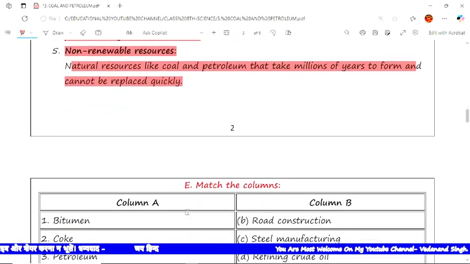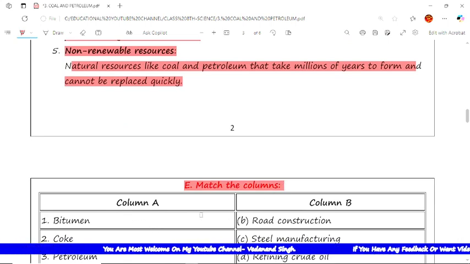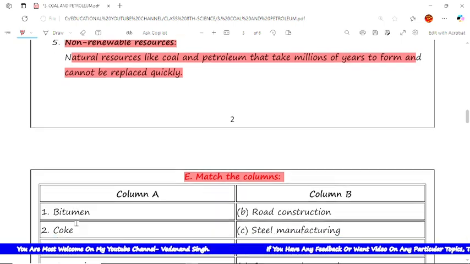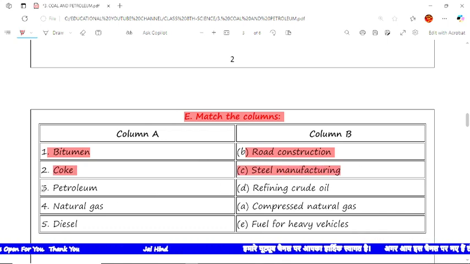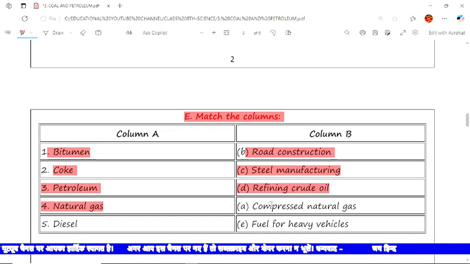Now the next type of question is match the columns. Here two columns are given, A and B. In column A the statements are given and in B are the correct answers. The first is bitumen. The correct answer is road construction, so B is the correct answer. Next is coke. C is the correct option, steel manufacturing. The next is petroleum. Refining crude oil, D is the correct option. Now the next is natural gas. Here it is compressed natural gas, CNG. Next is diesel. It means fuel for heavy vehicles.